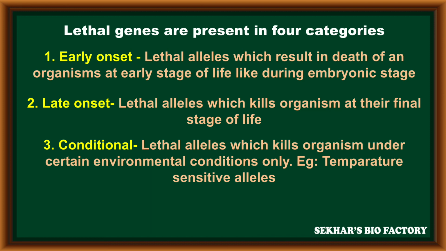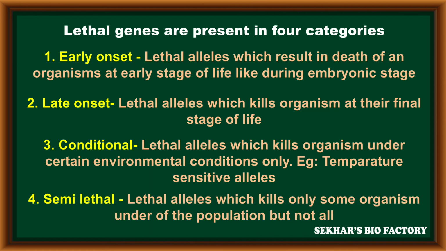In such condition, those lethal genes are activated and cause disease. The fourth category is semi-lethal. It is a special case of lethal genes. In these, lethal alleles kill only some organisms in the population but not all organisms, called semi-lethal. In this way, lethal genes are present in four different categories.